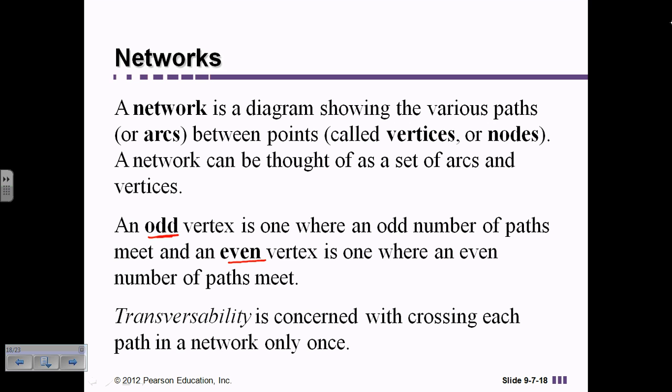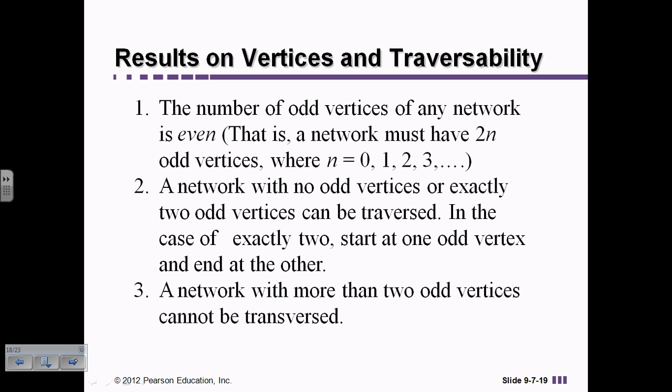So when we're looking at whether or not we can traverse that path, again, we don't want to overlap roads, so we want to cross each path only one time. And when we're looking at the traversability, we're looking at the different vertices to see whether they're odd or even. So there are 3 rules here.